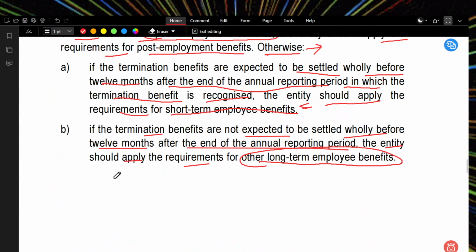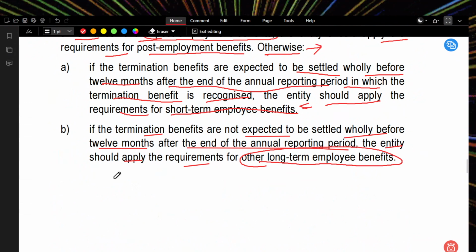So this is all we need to understand regarding employee benefits.